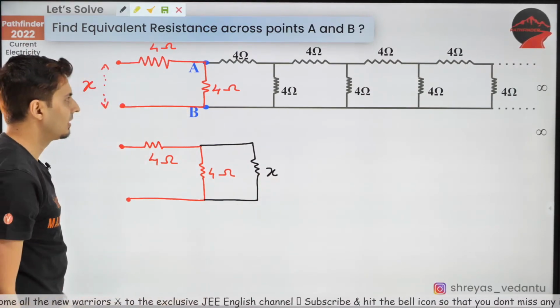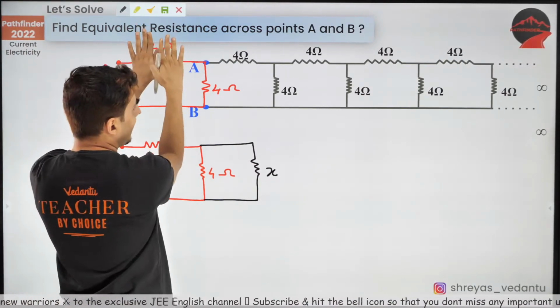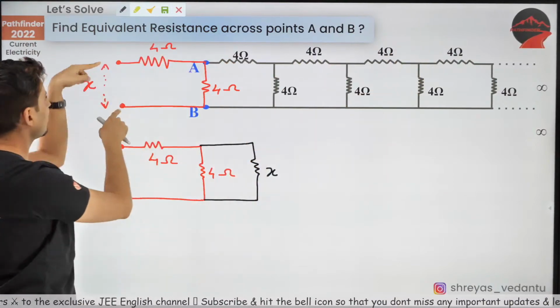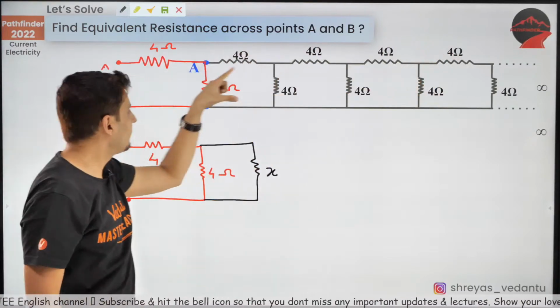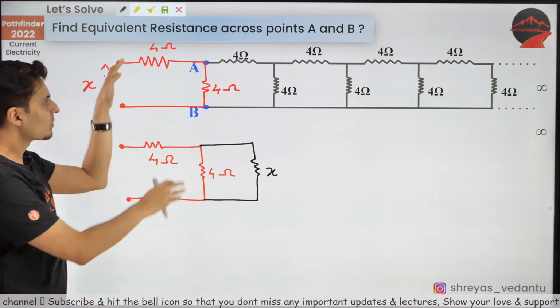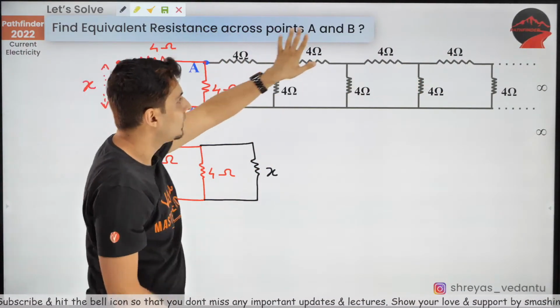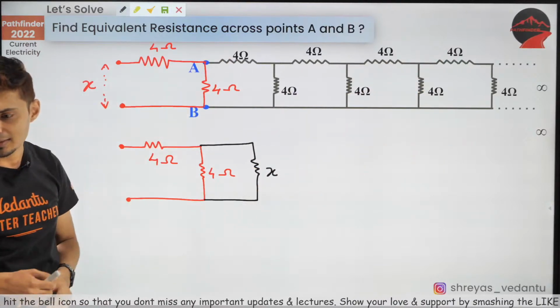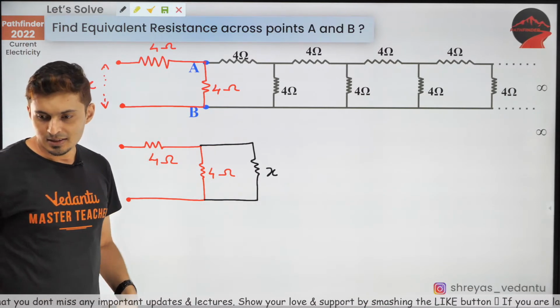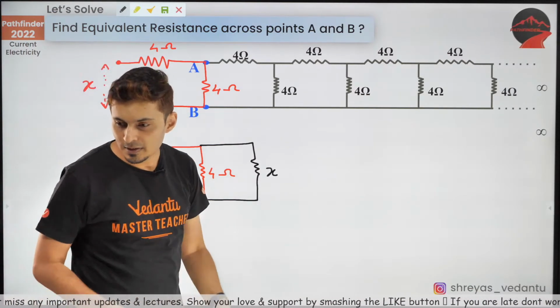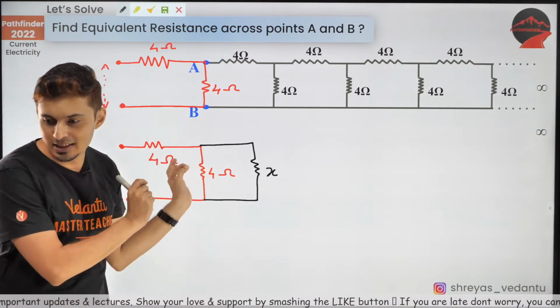Think about it. Whatever is there in black, if I hide it, isn't that also X? Because if you look from here, this is an infinite ladder having equivalent resistance as X. So if you start looking from here also, that should be X. Do you see that? Yes. Did you see that?